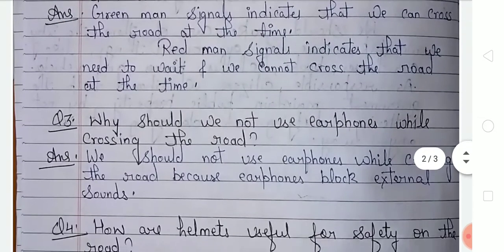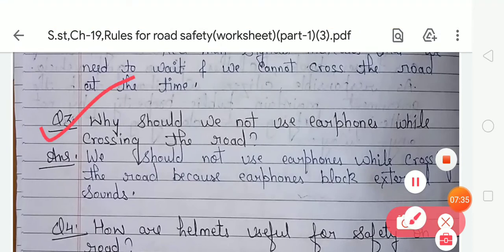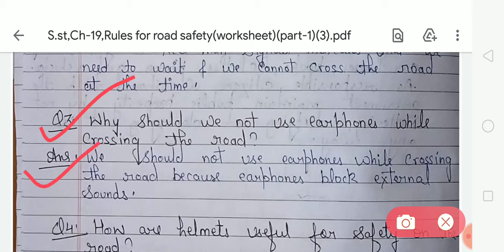Now come to question number 3. Your question number 3 is, why should we not use earphones while crossing the road? So your answer is, we should not use earphones while crossing the road because earphones block the external sounds.